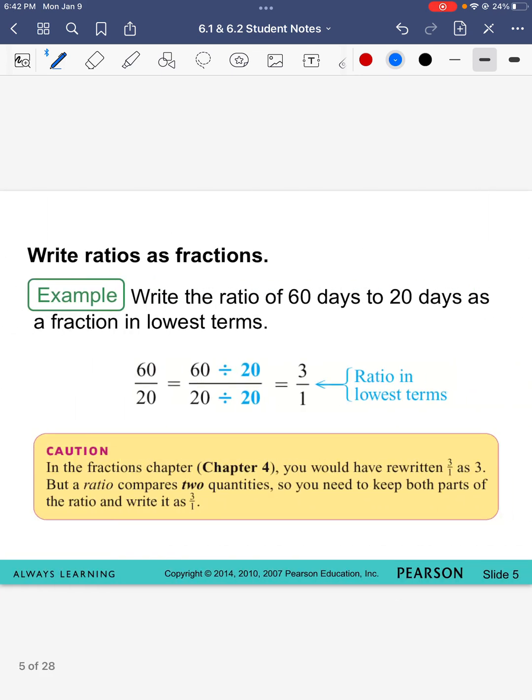All right. And then the last thing that you need to keep in mind whenever we're talking about ratios is that they always need to be put in lowest terms. So just like when we were dealing with fractions and we put fractions in lowest terms, same for ratios. But you need to keep in mind, you have to write 3 over 1. You do need this one right here.